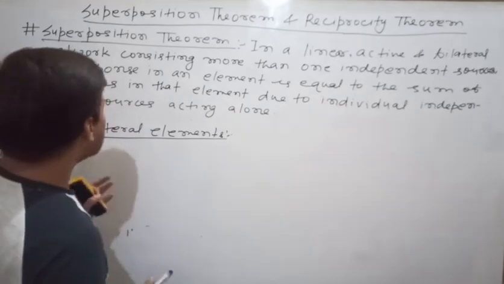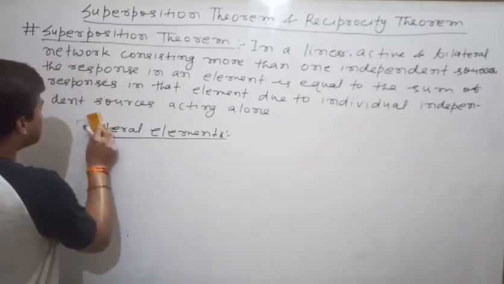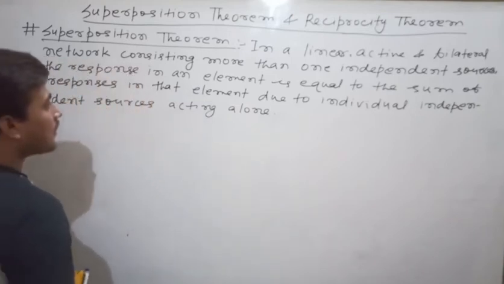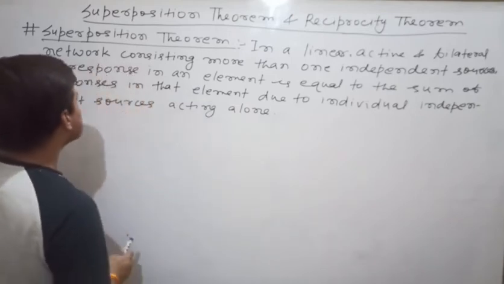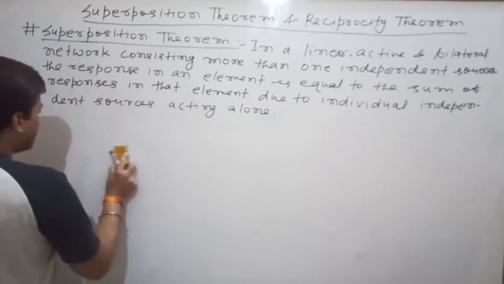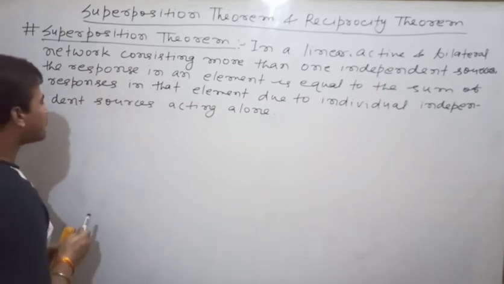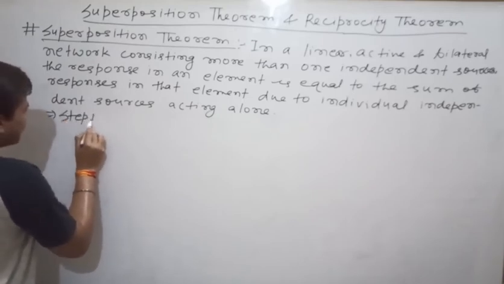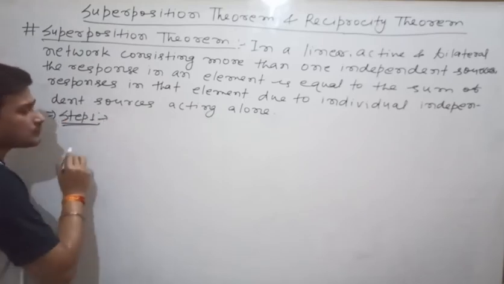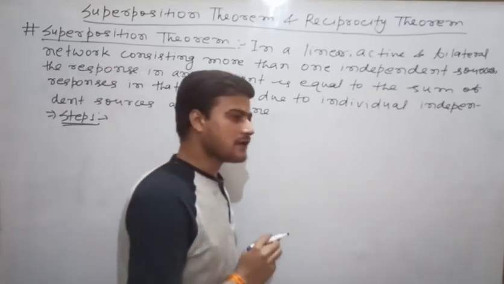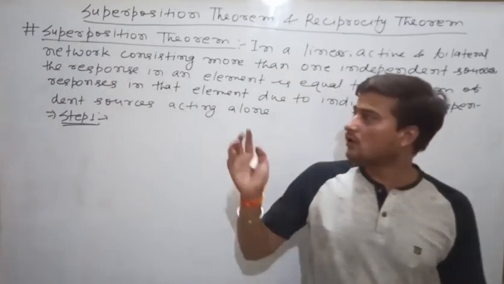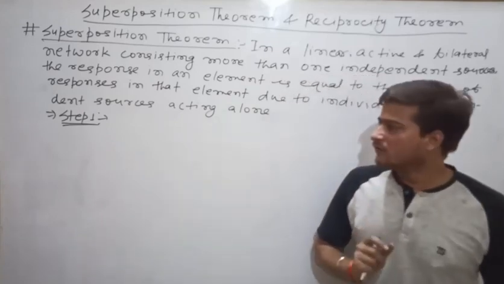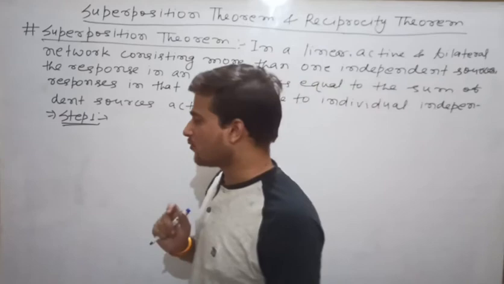Clear? So now come to the statement of this theorem, that is the superposition theorem. It is saying that the network consists of more than one independent source. So let us see how to apply the superposition theorem. Come to step 1. What you have to do at the first step? Suppose a network is given to you and you have checked all the conditions. Now you have to apply the superposition theorem. When you have to apply it, what you have to do?